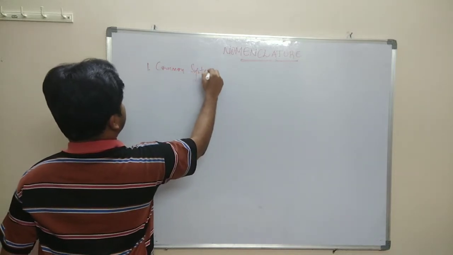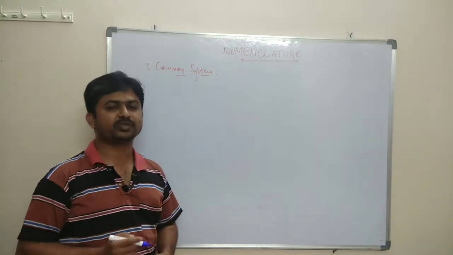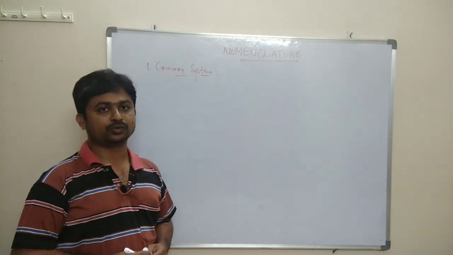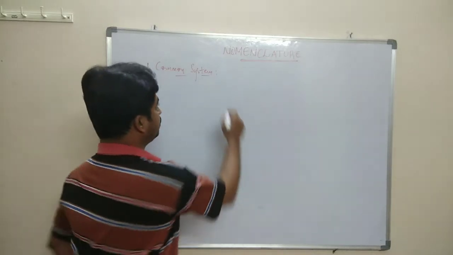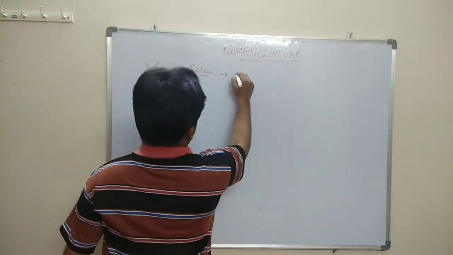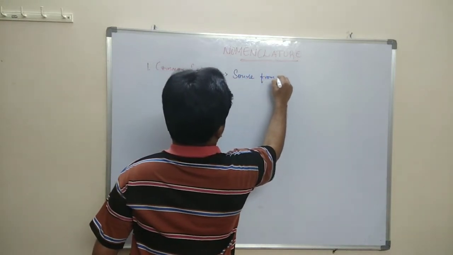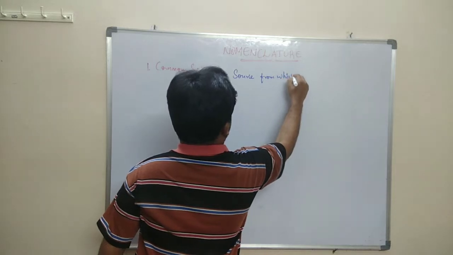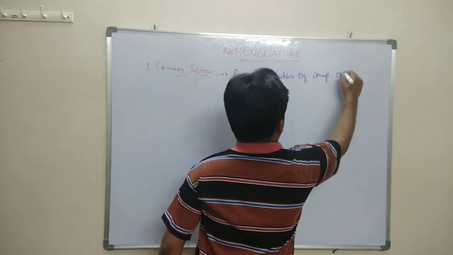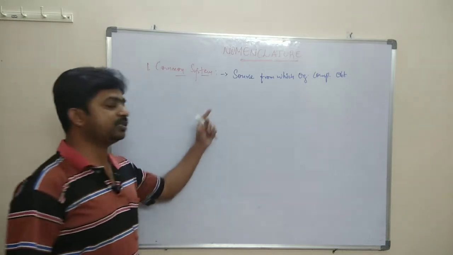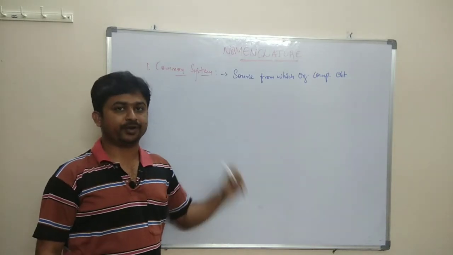The common system of nomenclature is based upon the source from which the organic compounds were obtained. Based upon the source, the organic compounds were named.